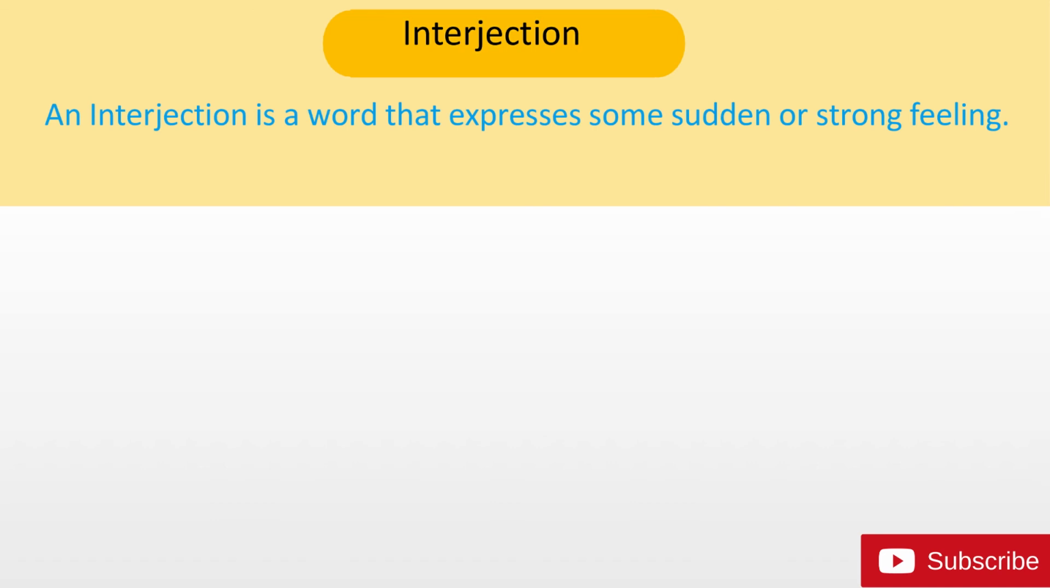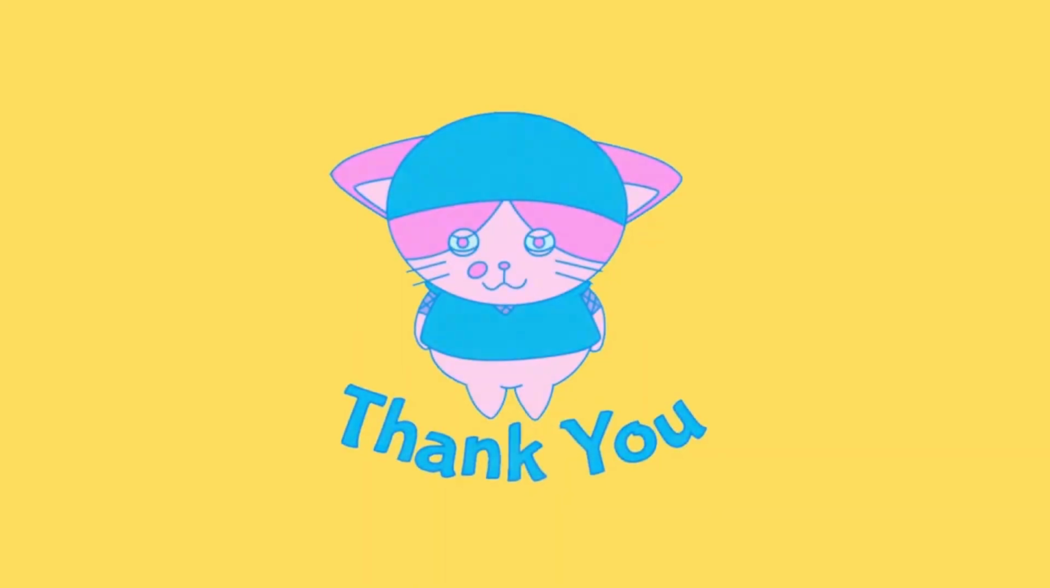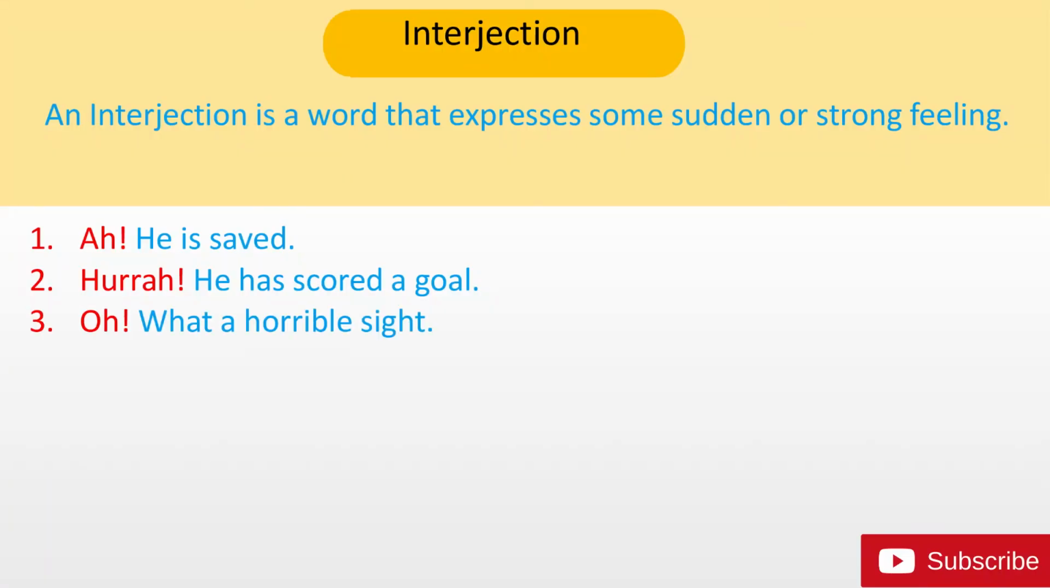The next part of speech is interjection. An interjection is a word that expresses some sudden or strong feeling. Example: Ah, he is saved. Next, hurrah, he has scored a goal. Next, oh, what a horrible sight.